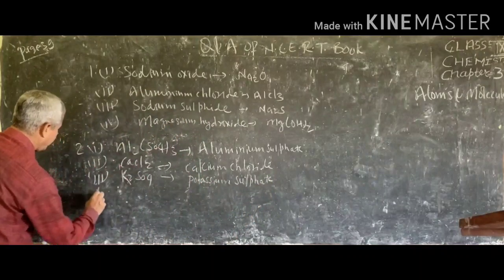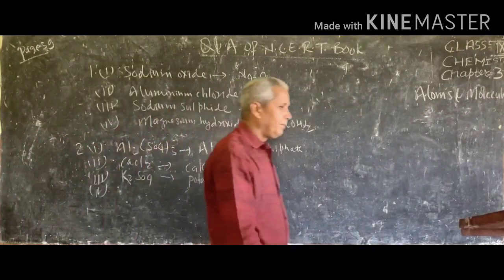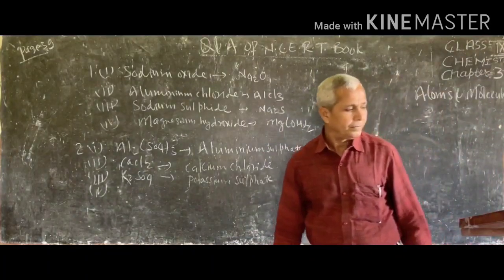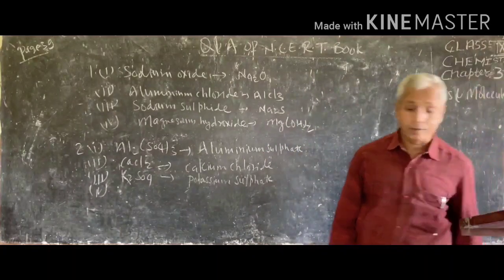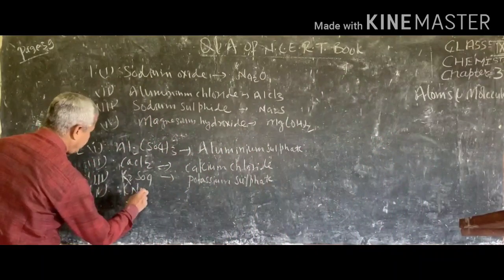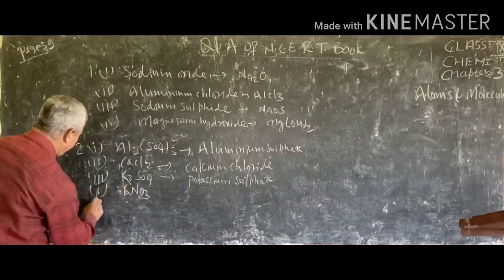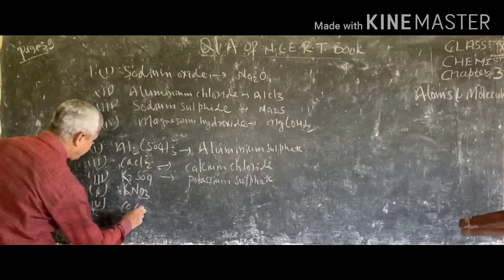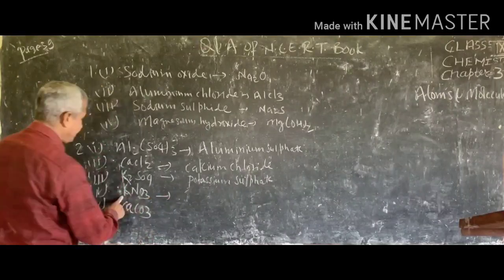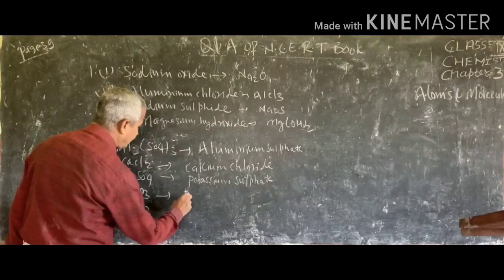Now, fourth is your KNO3 and fifth is your CaCO3. So this is your potassium, this is your nitrate.